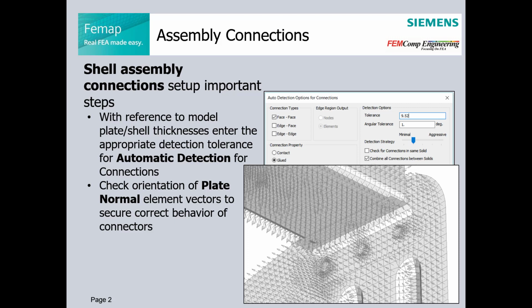The surface-to-surface connectors will work properly when the shell element normal vectors work towards each other. Run modified update element orient plate normal first edge command to reverse normal orientations if needed. Let us see how it works in the following FEMAP example.